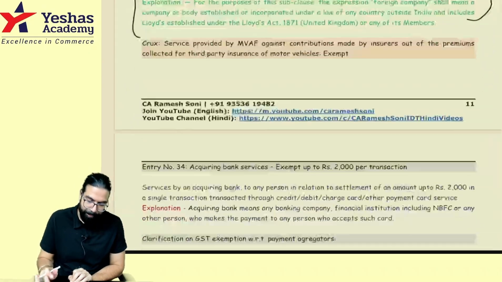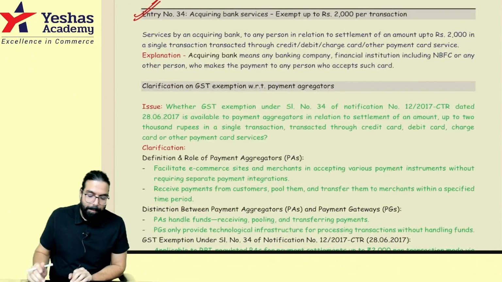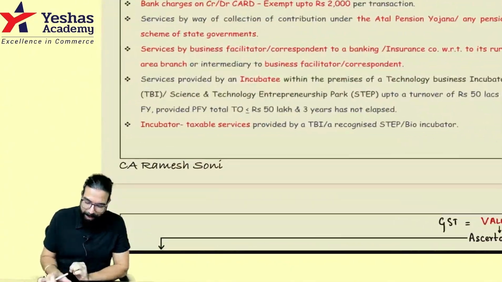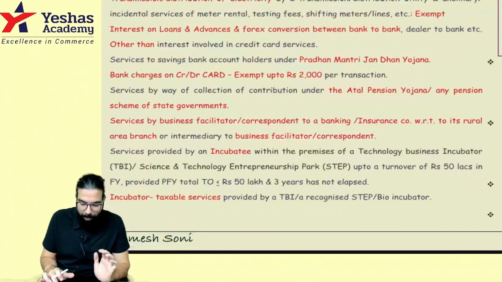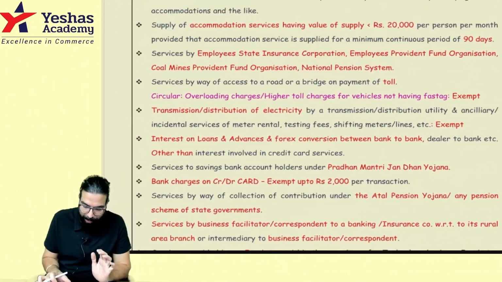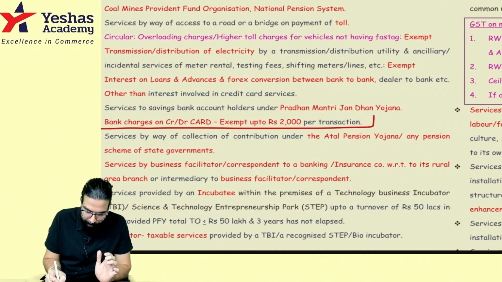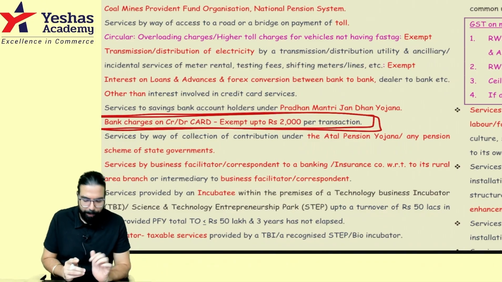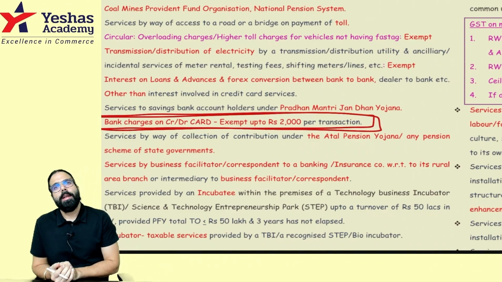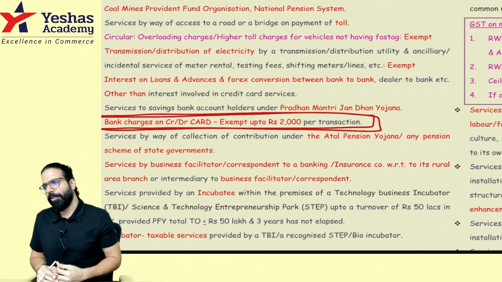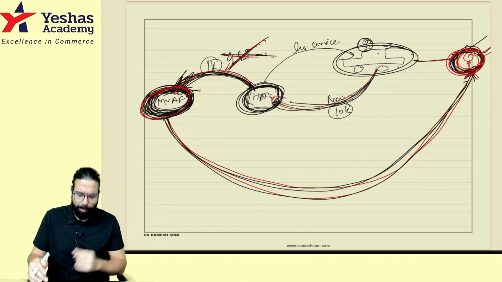That's all. Next, sir, acquiring bank. Okay, you guys already knew, not very important for intermediate level, but still okay. We'll just understand once quickly. You remember this point, everyone? Yes, sir, we remember this point. Wherein a debit card and credit card swipe is being done by a person, on the bank's charges there is no GST. Sir, can you please explain once? Yes, I'll explain. Remember.